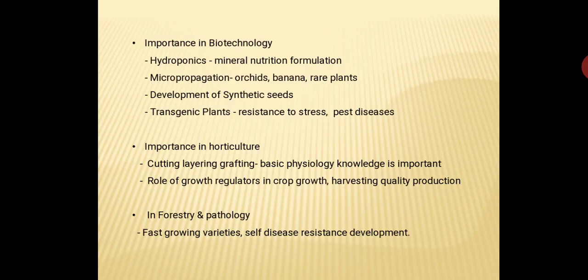Transgenic plants means manipulation or modification of genetic material in the plant embryo. For example, resistance to stresses. Various types of stresses we know: biological stresses, climatic or environmental stresses, etc. Like high temperature, low temperature, waterlogging, scarcity of water.